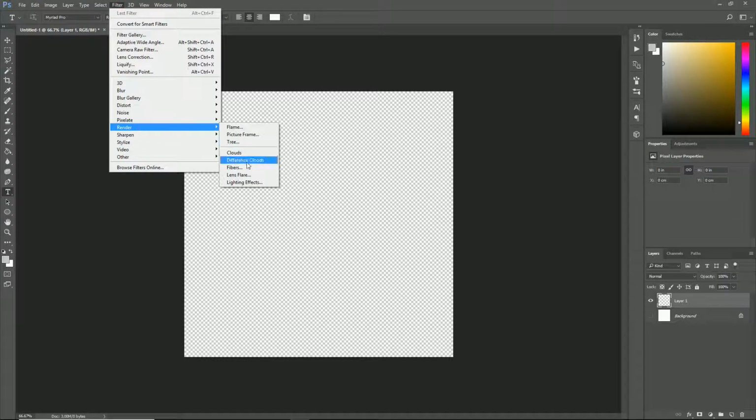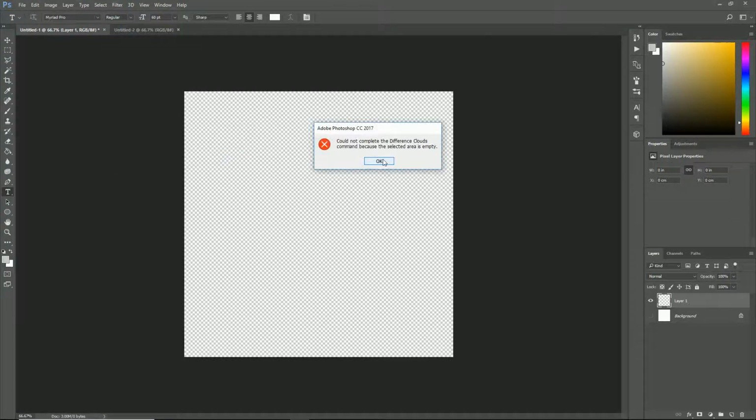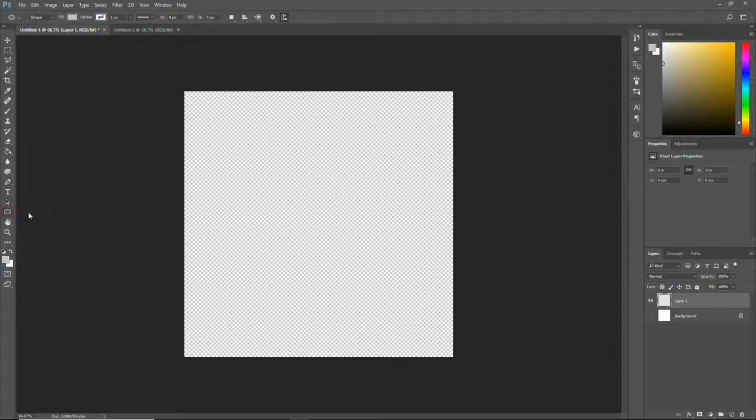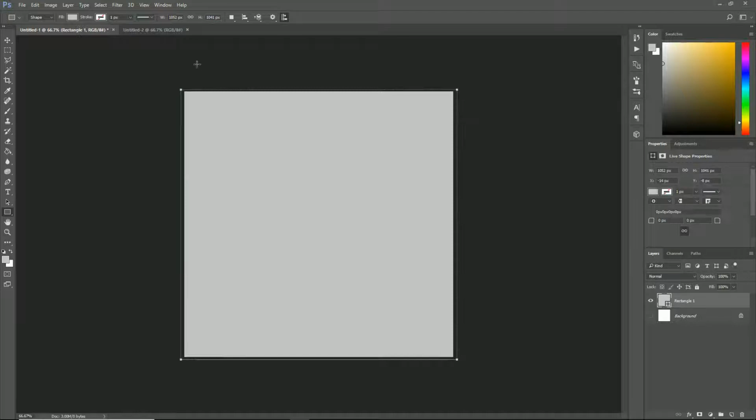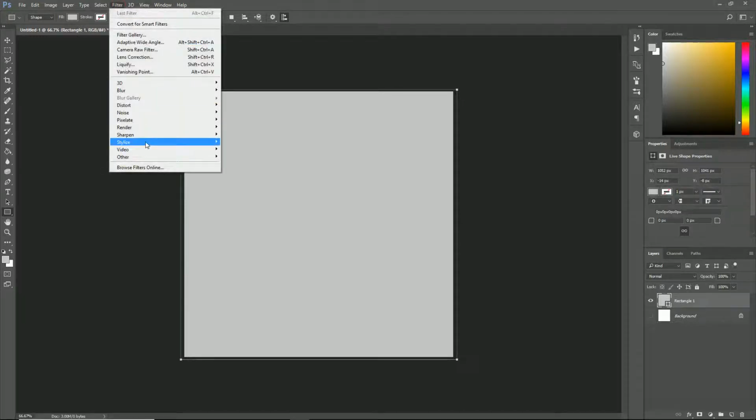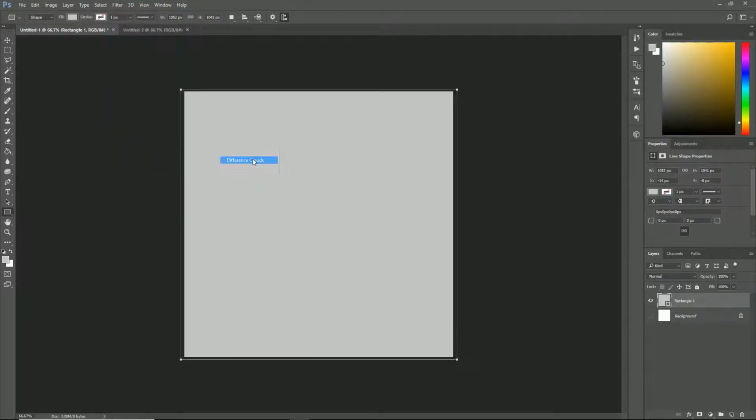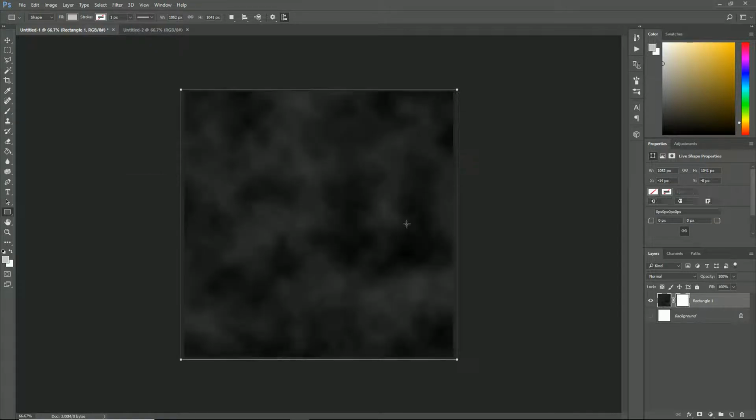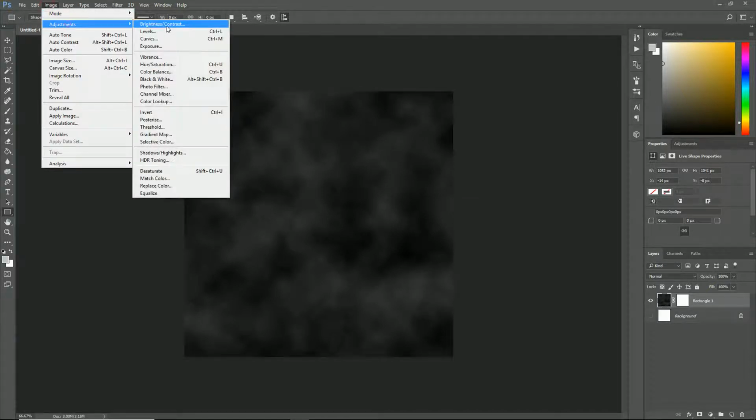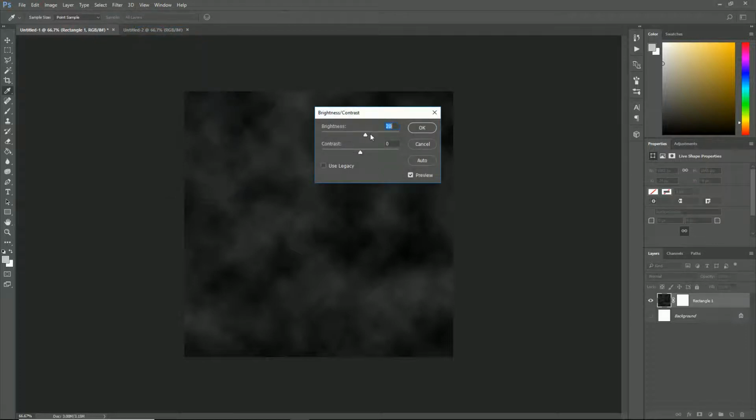So if I hit render difference clouds, it's going to say I couldn't do that because my area is empty, and I'm cool with that, that's fine. Let me just quickly put a box down. Alright, and now let me render some difference clouds. Cool, that'll do. A bit dark, so I'm just going to brighten it up a whole lot,